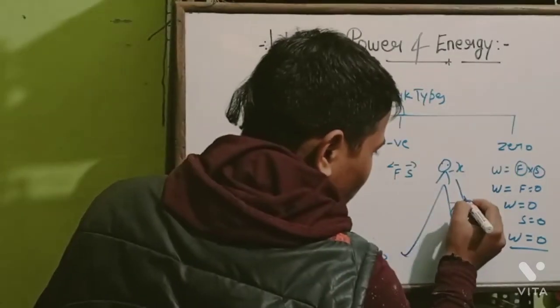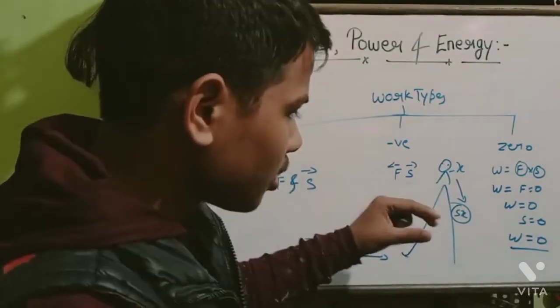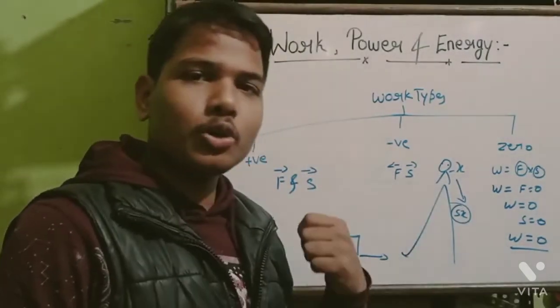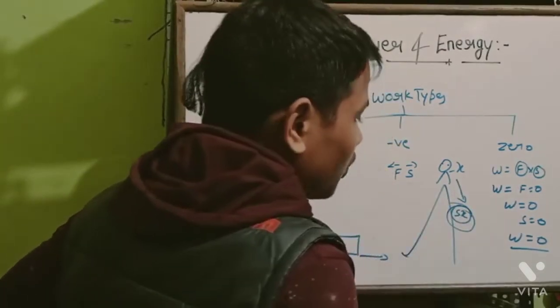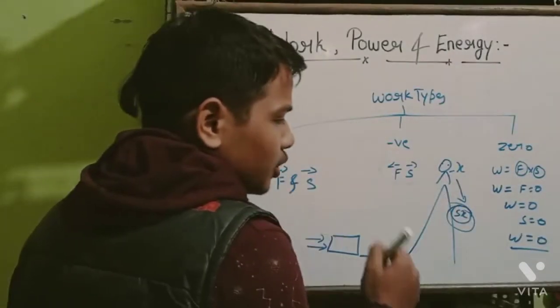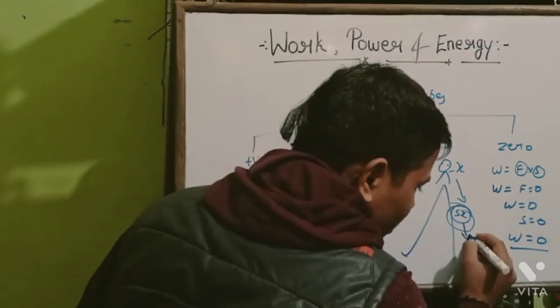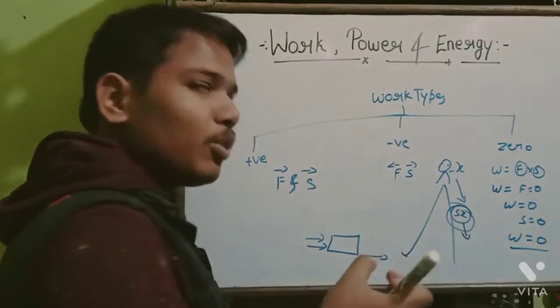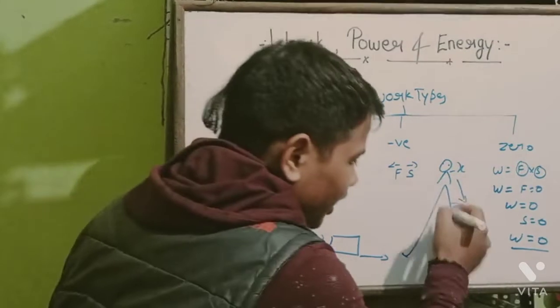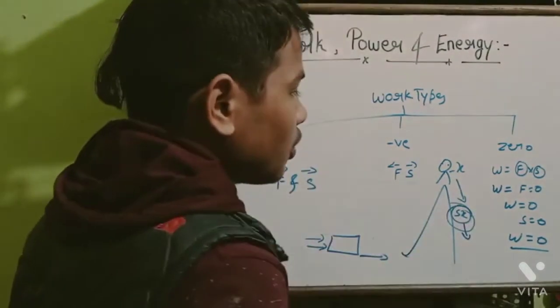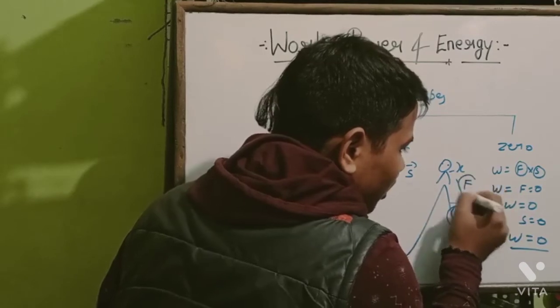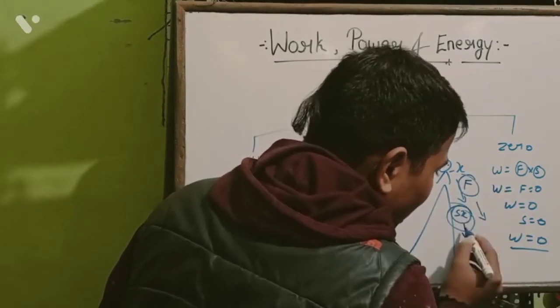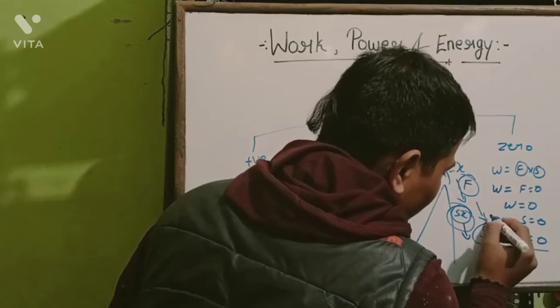There is a rope. Now you are pulling this stone towards you, but because it has a larger mass than you, and there is a slope, the stone will not come towards you, it will go downwards. It means you are applying force from this side, and displacement is in the opposite direction.